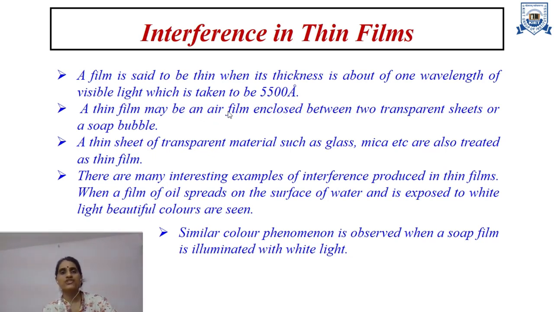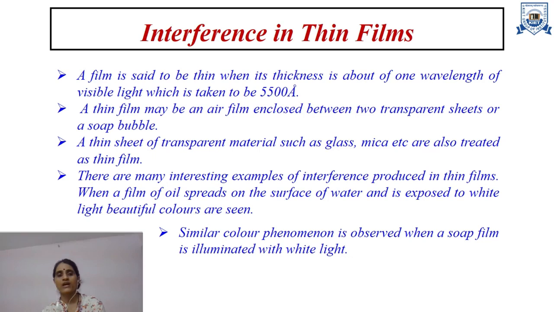In this topic, a thin film is normally an air film enclosed between two transparent sheets, or a soap bubble, or a thin film can also be made up of glass or mica. They can also be treated as thin films. There are many interesting examples of interference produced in thin films. A few of them which we normally see in our day-to-day life are when an oil drop spreads on the surface of water, or a soap film when it is illuminated with white light, we see beautiful colors in it.